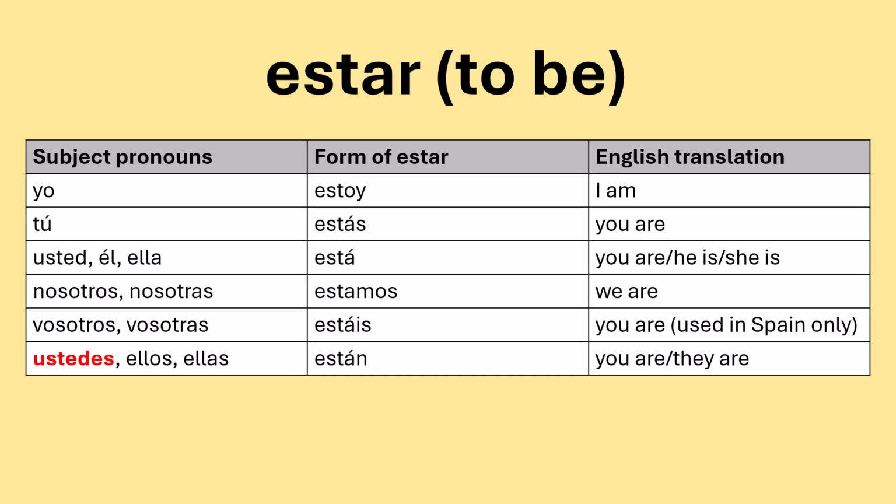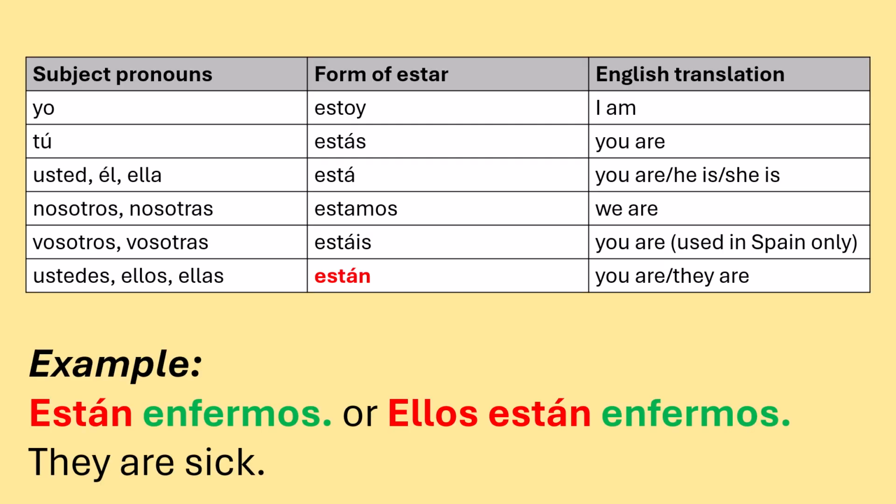In other Spanish-speaking countries, the plural form of you in both formal and informal situations is ustedes. The form of estar associated with ustedes, ellos, and ellas is están. It translates as you are, or they are. Again, you don't necessarily have to include the subject pronoun unless it's not clear from the context who you're talking about, or if you want to emphasize the person. Están enfermos. Ellos están enfermos.